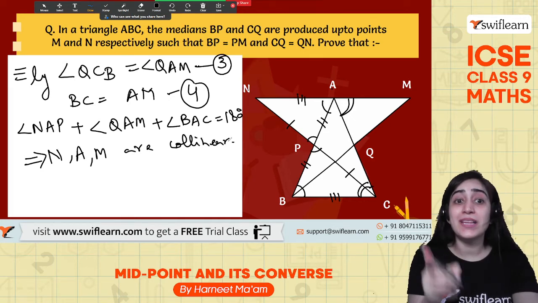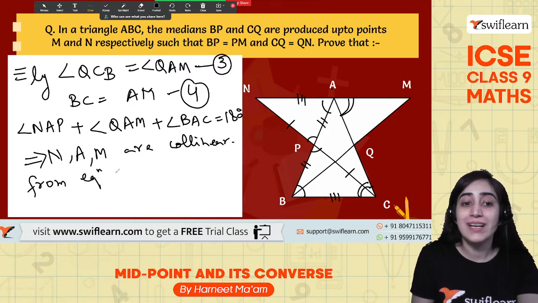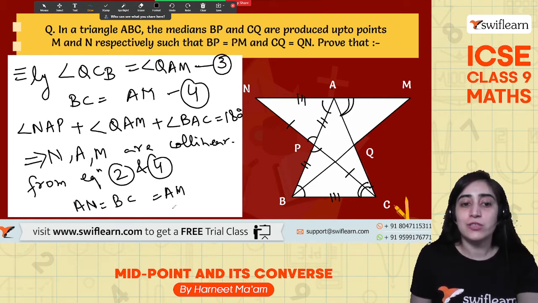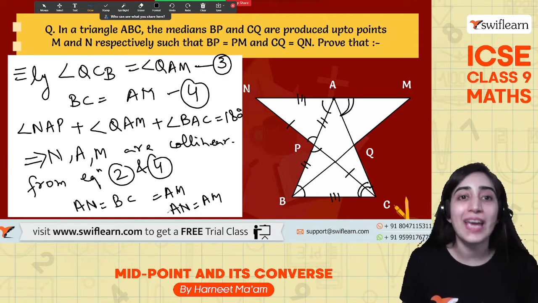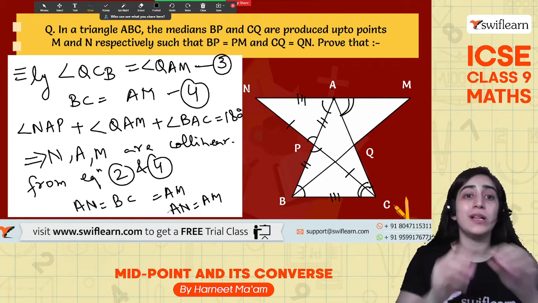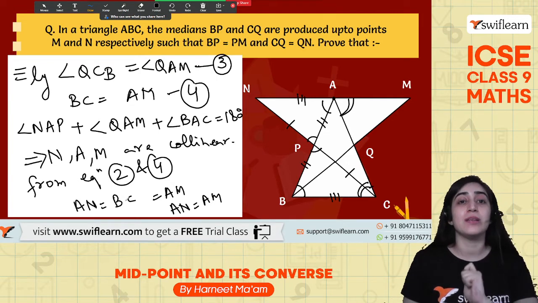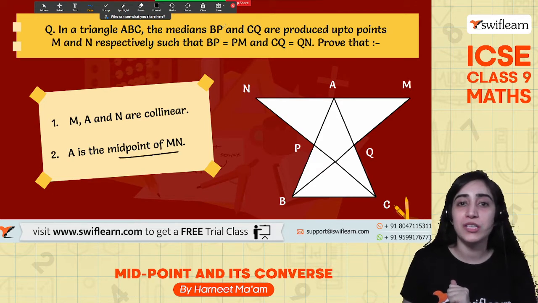And what did the second part ask me? That we have to prove that they are equal. So for the second part, from equations second and fourth, I get to know that AN is equal to BC is equal to AM. So AN equals AM, and that was what was required, that A is a midpoint. Hence, I'm able to prove both things required. First, they are collinear because the angles sum to 180 degrees. And the second is being the midpoint. So that gives me that A is a midpoint of NM.